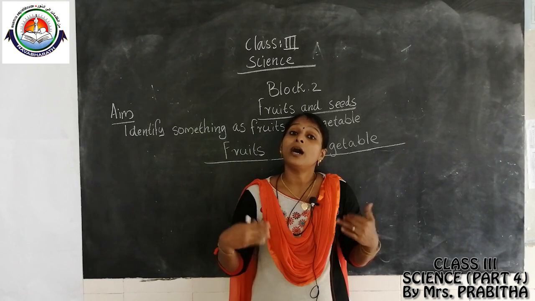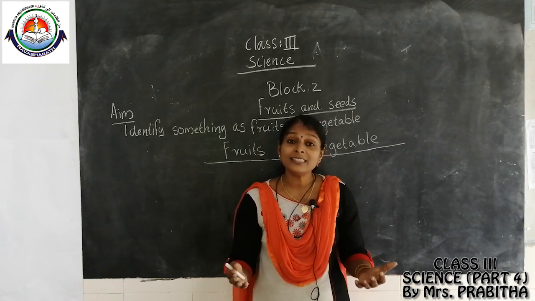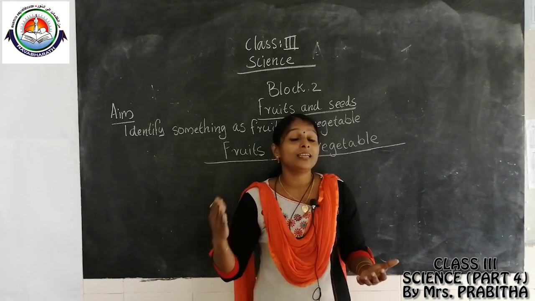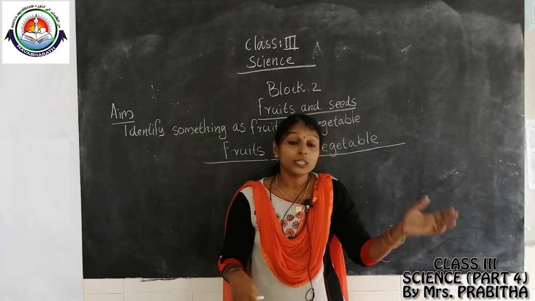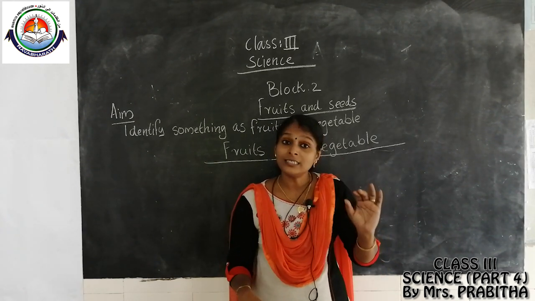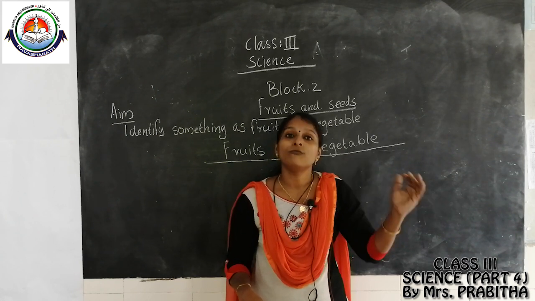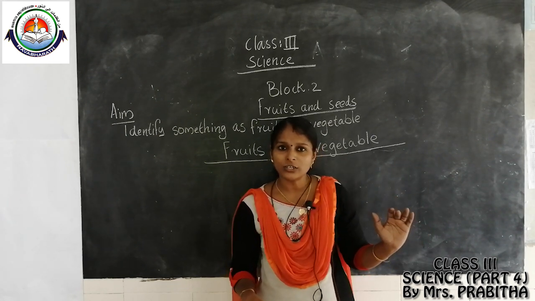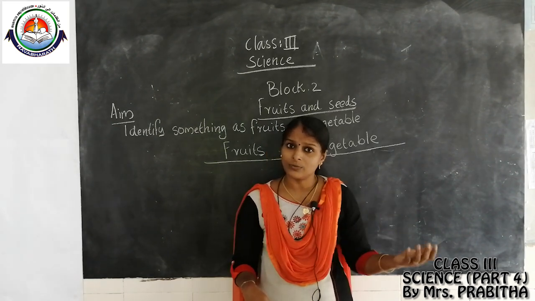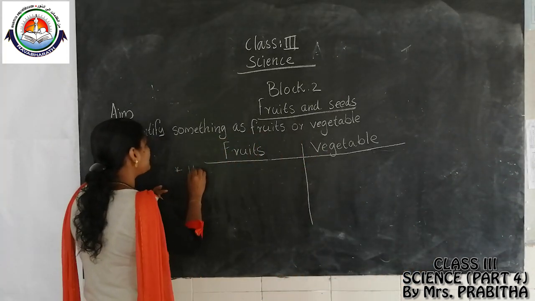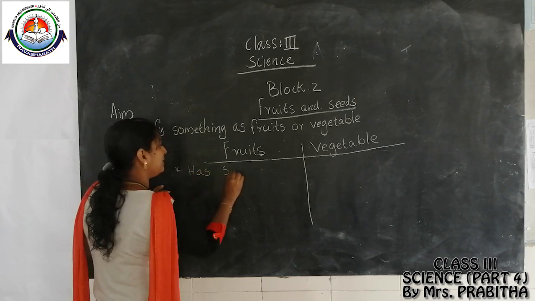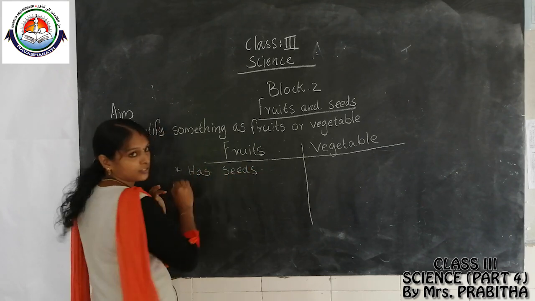Okay. So a part of a plant that has seeds inside is called a fruit. Then the part of a plant that does not have seeds inside it is called a vegetable. Now you understood how it is a fruit and how it is a vegetable. Okay. Then the part of a plant that has seeds inside is called a fruit.